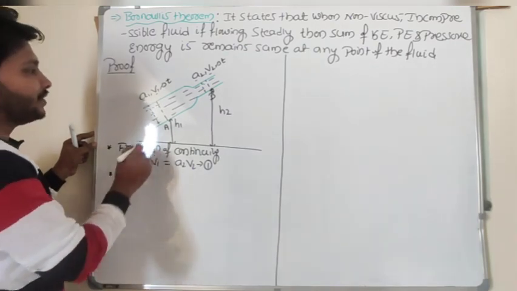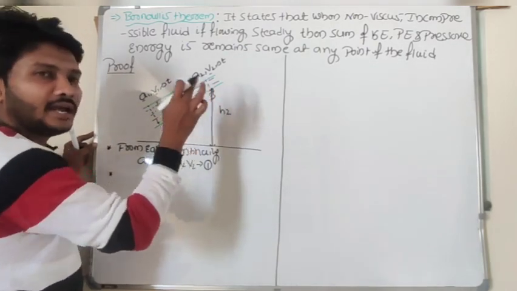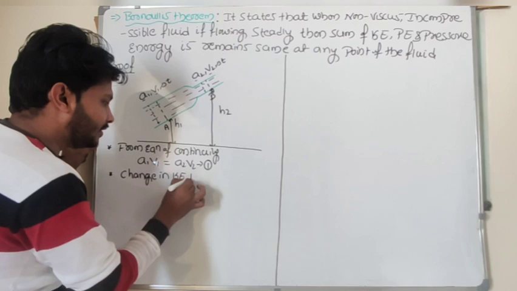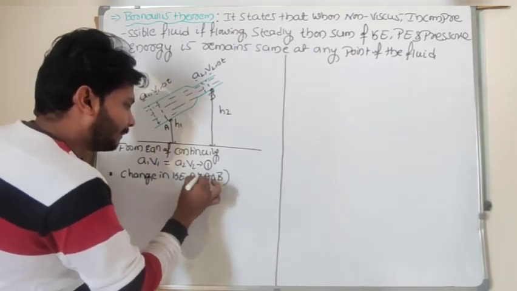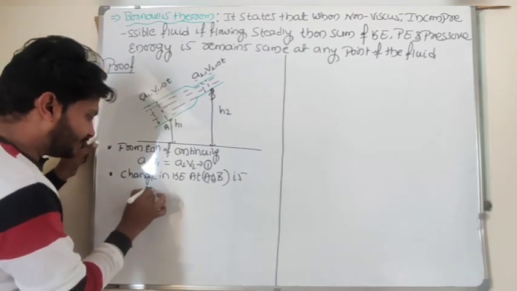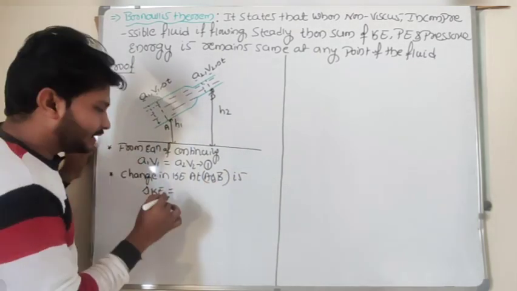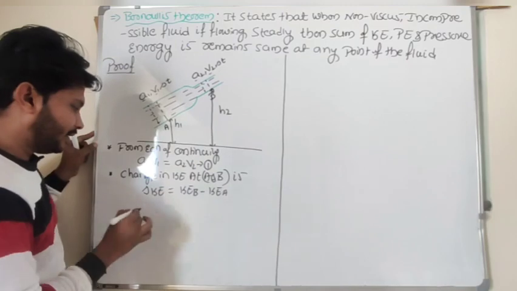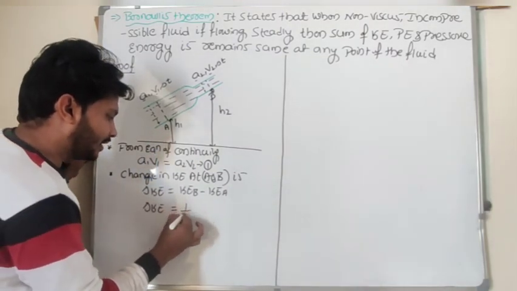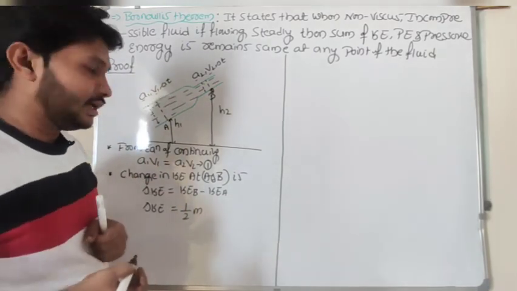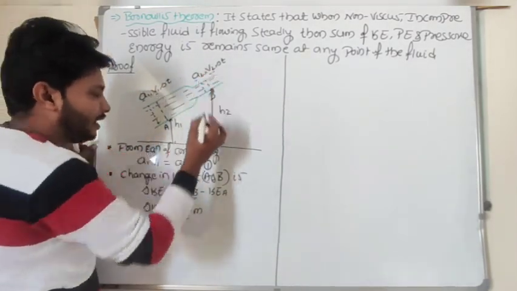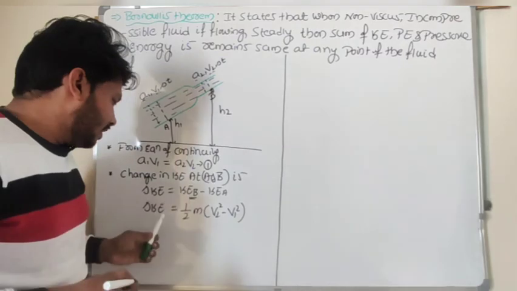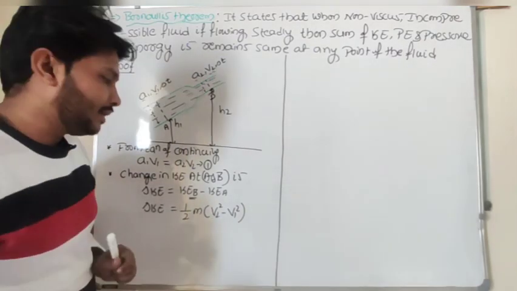Now I shall consider the change in kinetic energy at A and B. The change in kinetic energy, delta KE, means the kinetic energy at point B minus the kinetic energy at point A. Kinetic energy, by the generalized formula, is half m v squared. Here the velocity at point B is v2, so the change in kinetic energy is half m into v2 squared minus v1 squared.